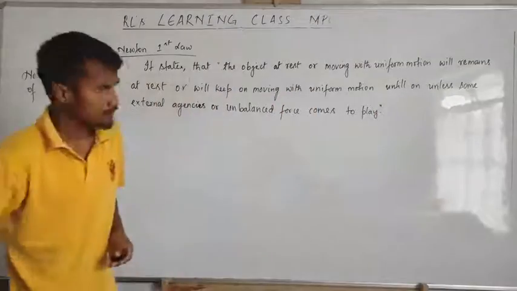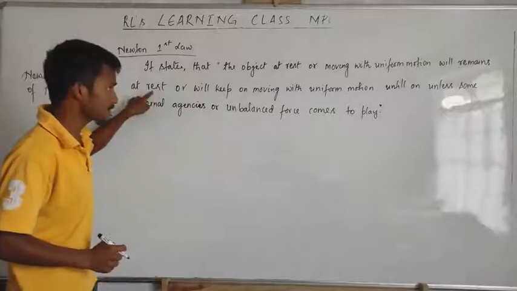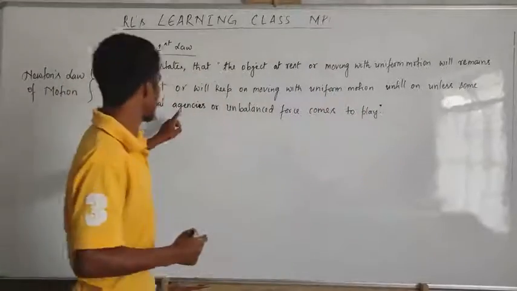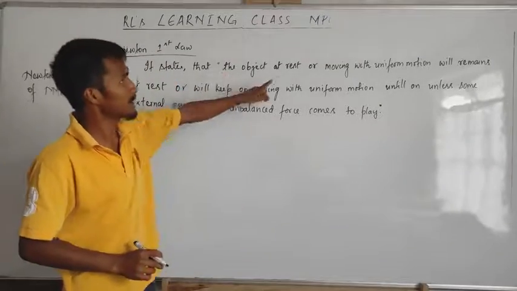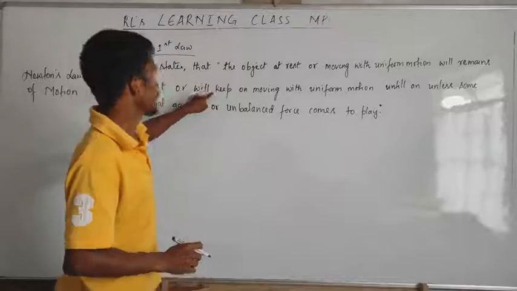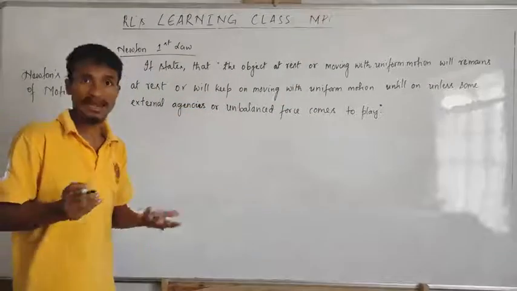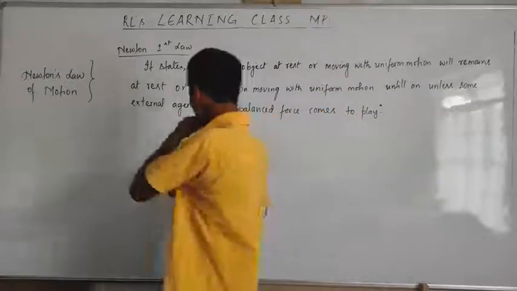Okay. And the object at rest will remain at rest until when? Until and unless some external unbalanced force is applied, or the object moving in uniform motion will keep on moving in uniform motion until and unless some external force is applied. That is Newton's first law.